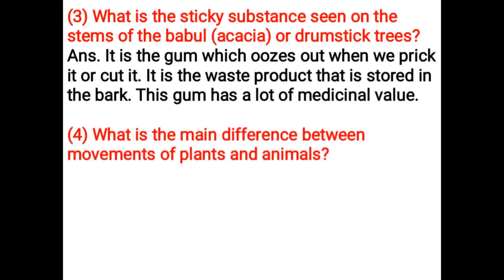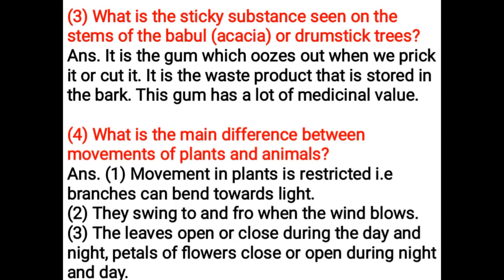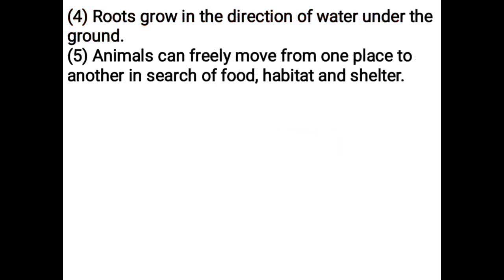What is the main difference between movements of plants and animals? Movement in plants is restricted, that is, branches can bend towards light. They swing to and fro when the wind blows. The leaves open or close during the day and night. Petals of flowers close or open during night and day. Roots grow in the direction of water under the ground. Animals can freely move from one place to another in search of food, habitat, and shelter.